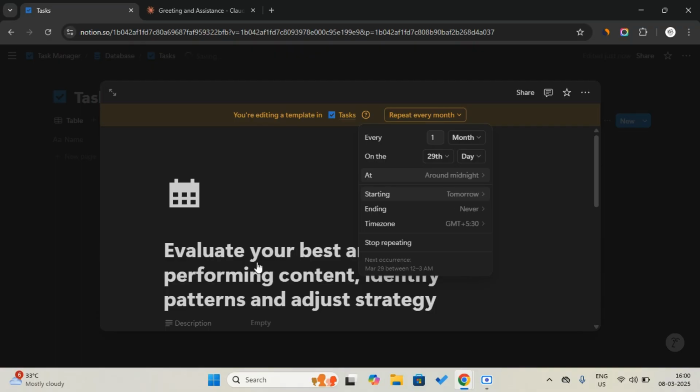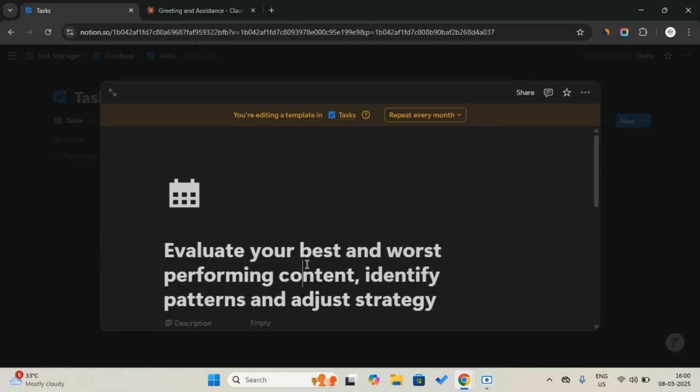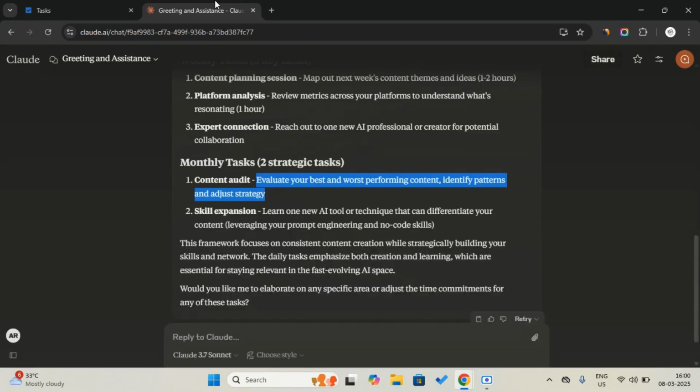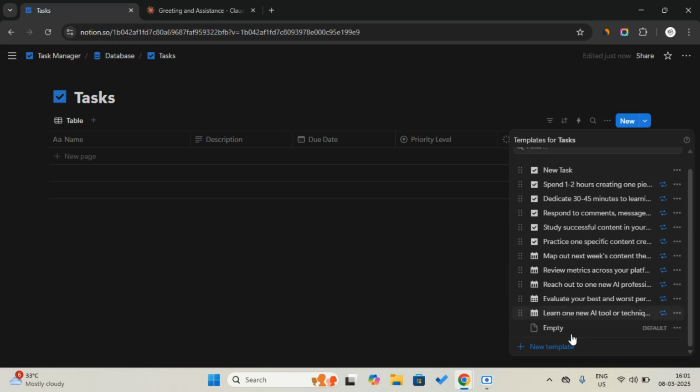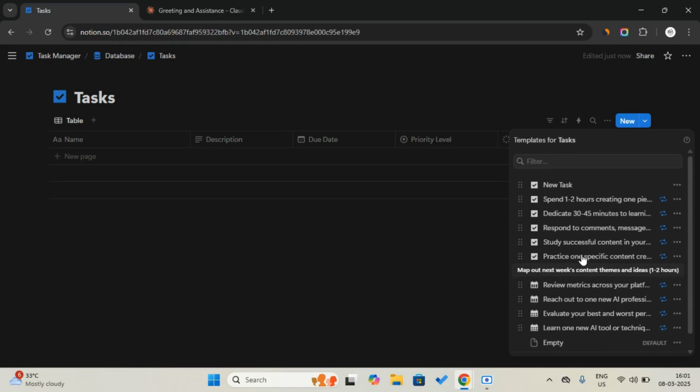Now just go here. Like this, we're going to repeat for the two tasks. We have one task here, learning more in a board. Let's do that by repeating. As you can see, we created the monthly tasks, 2 monthly tasks, 3 weekly tasks, and 5 daily tasks.